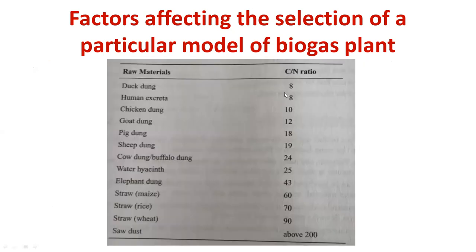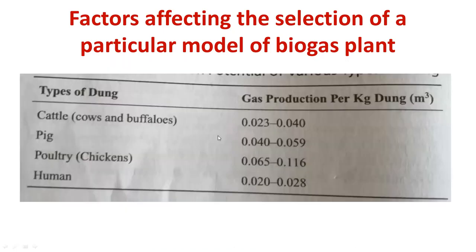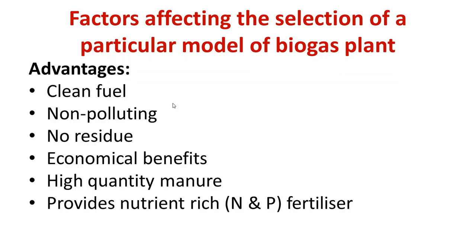These are the C/N ratios of different types of biomass, like different types of animal manure. In that you can identify which is the optimum one. Usually cow dung is at a medium level, around 24 to 25. That will be more comfortable. This is regarding gas production. Then you have to mention the advantages. How do you select a biogas power plant?